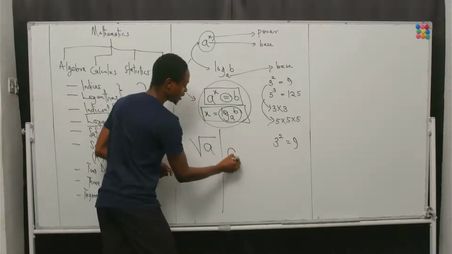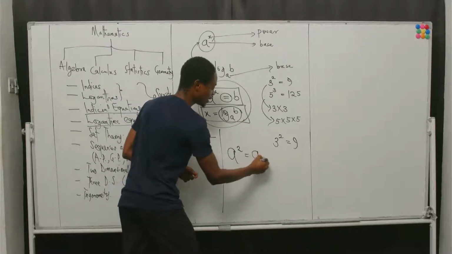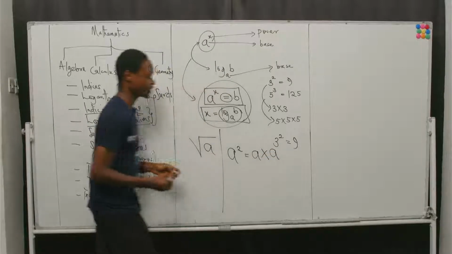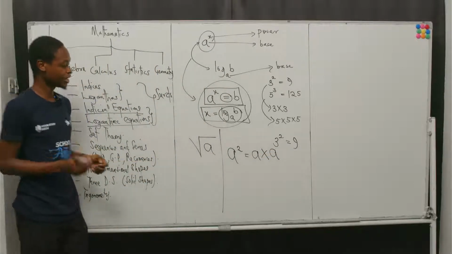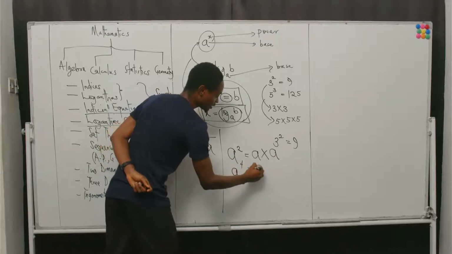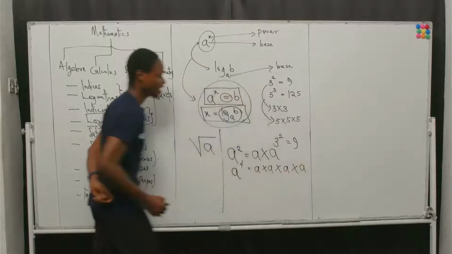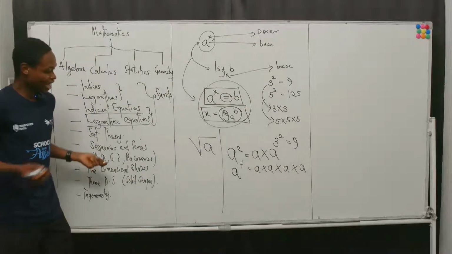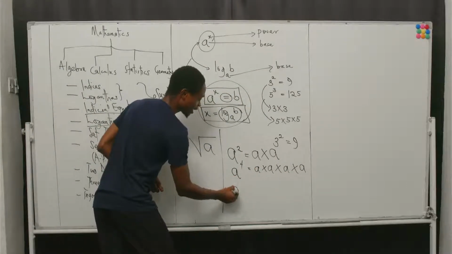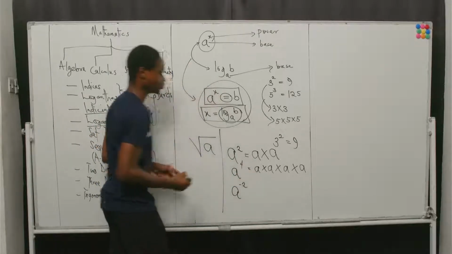If we say a squared, then that means we'll have a multiplied by a. That's a multiplied by itself twice. If we say a is to the power 4, that is a multiplying itself 4 times. But then we can always say a raised to the power of -2.